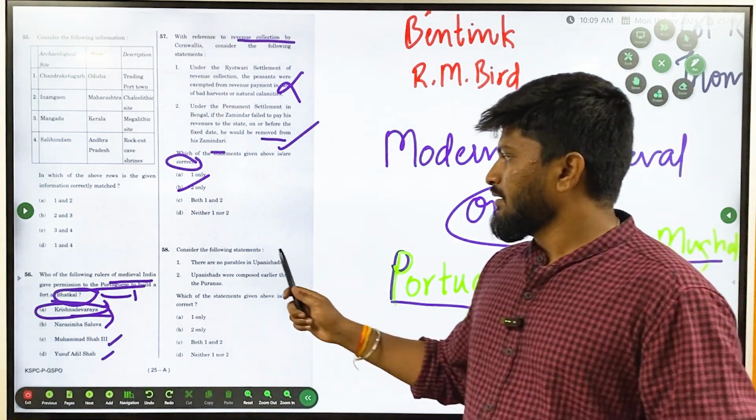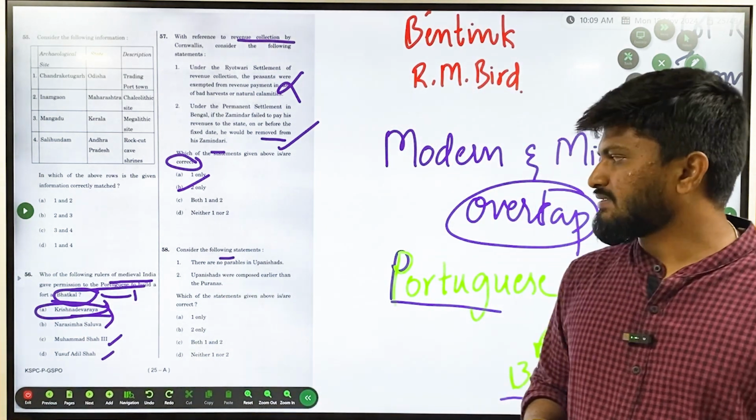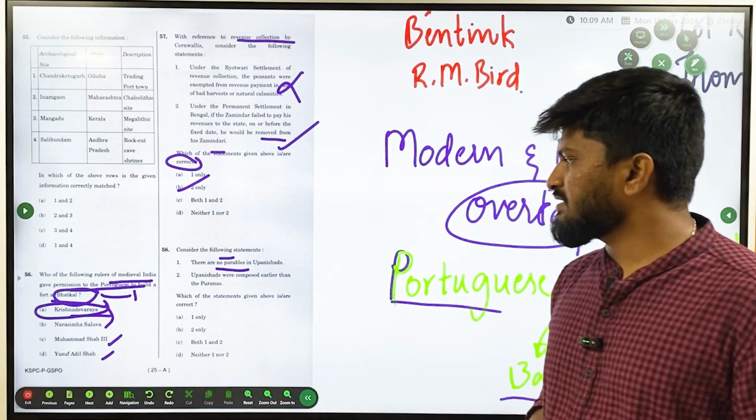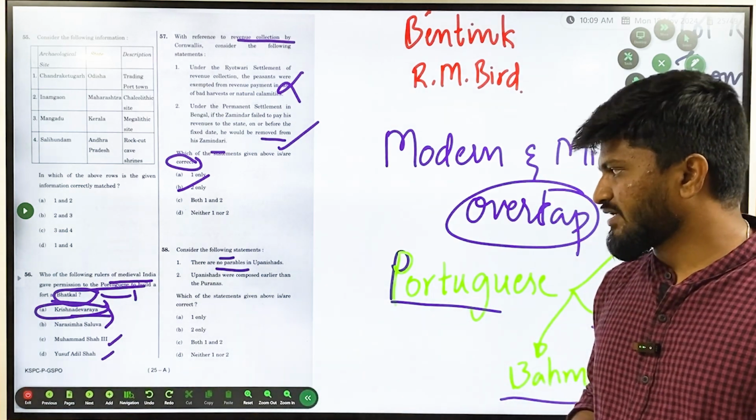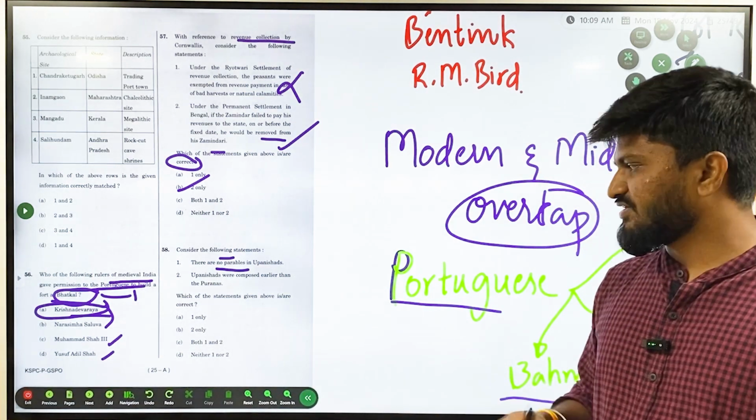And then ancient India again. This is asking about the statements: there are no parables in Upanishads, and Upanishads were composed earlier than the Puranas. So which of the statements is correct?